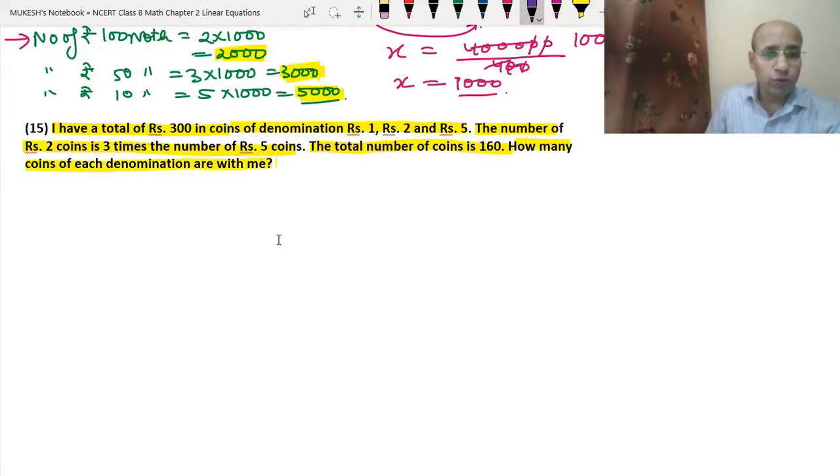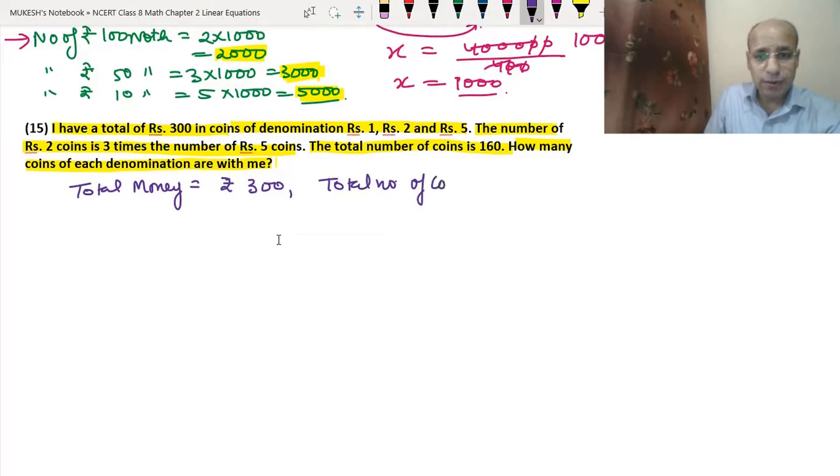Okay, so what is the total money? Rupees 300. Now what is given? The coins of denomination 1, 2 and 5. The number of rupees 2 coins is 3 times the number of rupees 5 coins. The total number of coins is given, total number of coins are 160.